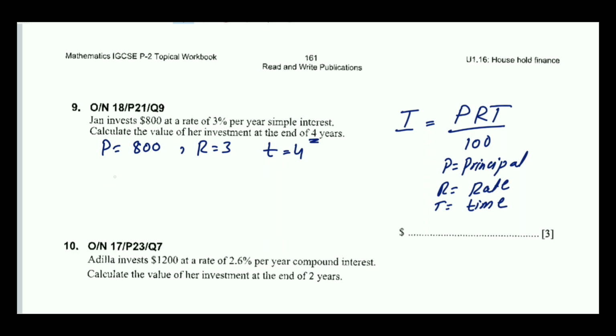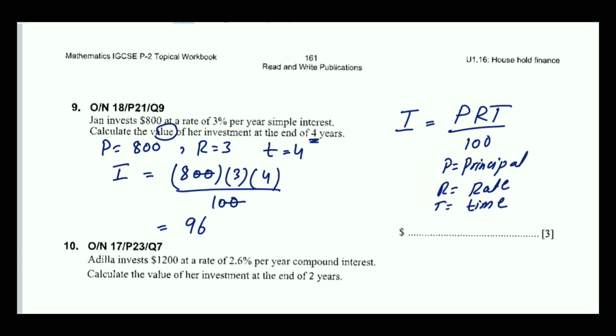Okay, first of all we have to find the interest. In place of P you will put 800, in place of R 3, in place of T 4, over 100 as it is. If you calculate it, that will be 96. So this is your interest at the end of 4 years. The question is asking, calculate the value of her investment.